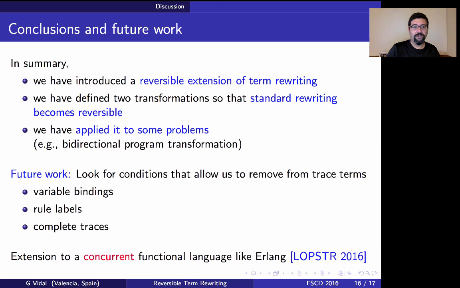And in these biorthogonal systems, these systems are basically systems which are orthogonal, but if you switch the left and right hand side, they are also orthogonal. Okay, so for these systems, you don't really need anything. So you can remove completely the traces from the systems, and they are still reversible. Perhaps something in between is more interesting than these extremes, to keep all the required information, or to keep nothing. Unfortunately, biorthogonal systems are very restrictive, and therefore something in between is more reasonable. Okay.